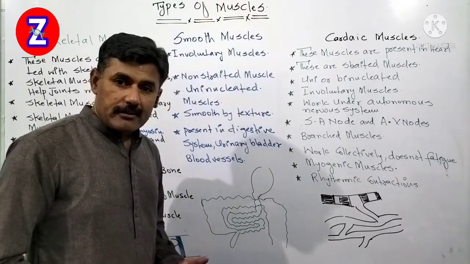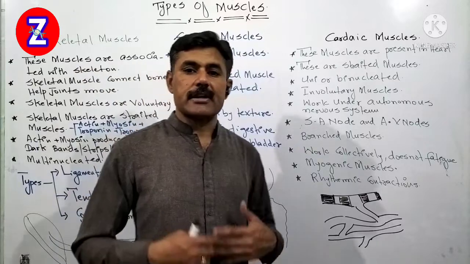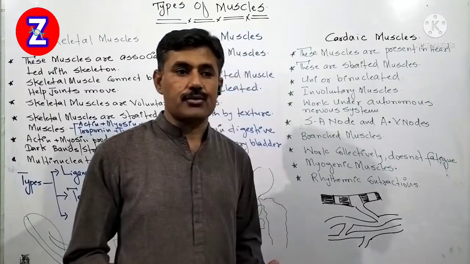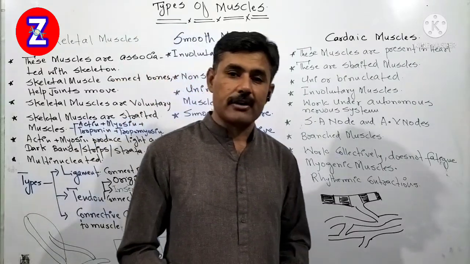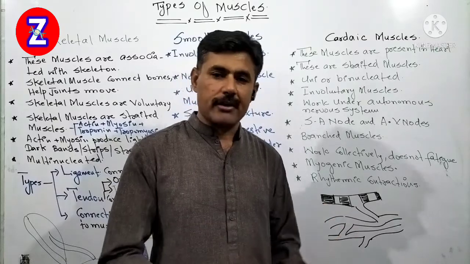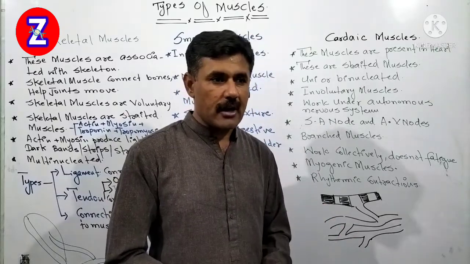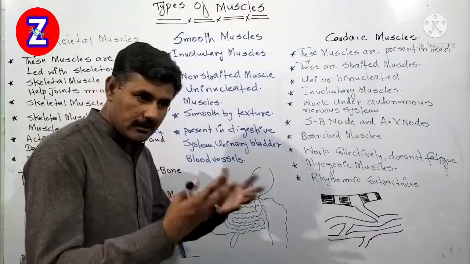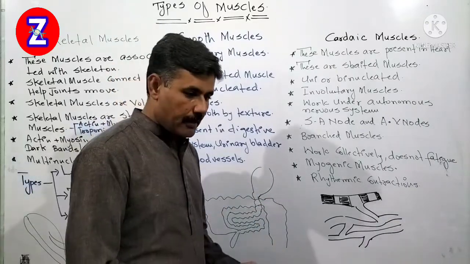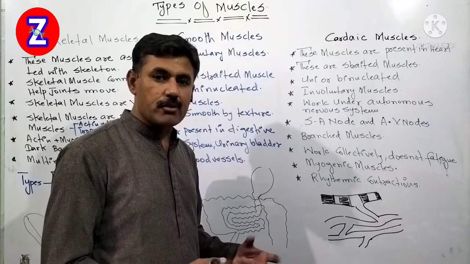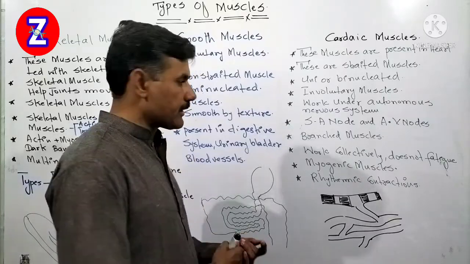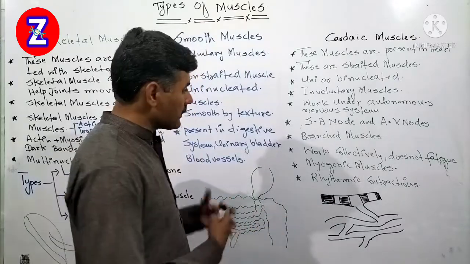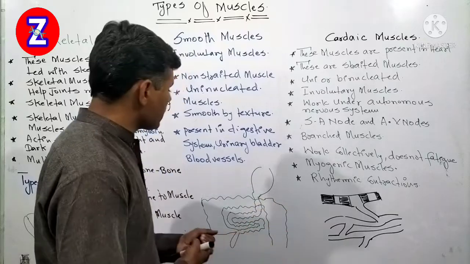Smooth muscles are present mostly in the digestive system. And as we all know, the digestive system digests food and it moves as per its nature, as per its functions. And we have no role at all to control our digestion or to control the movement, the way our digestive system, stomach, intestine, etc. are moving, and the food is moving from one part to another. This is all controlled by the autonomic nervous system. That is all controlled involuntarily. Therefore, we say they are involuntary muscles.